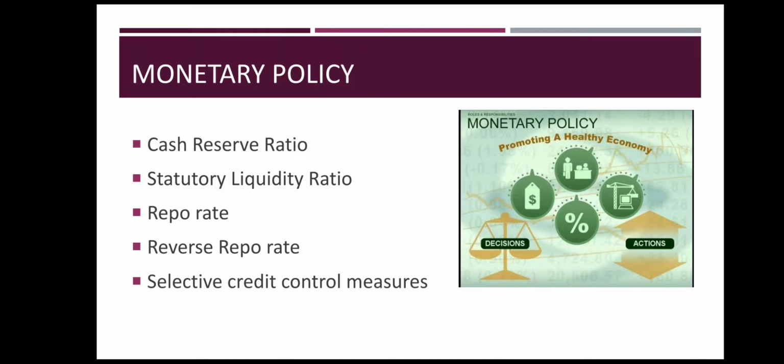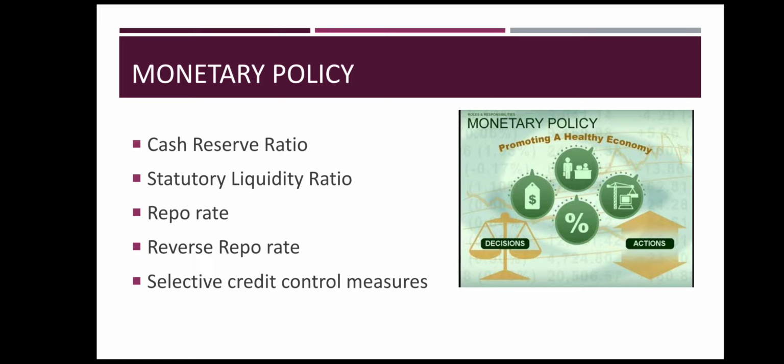Similarly, RBI uses this also as a tool to manage the funds that will be available in the country. If this ratio is high, that means the bank has less money to lend for business activities, but if the ratio is low, that means the bank has more money to lend for business activities. So with this they manage the amount of funds that they can give to the business people to do their business. Next is repo rate.